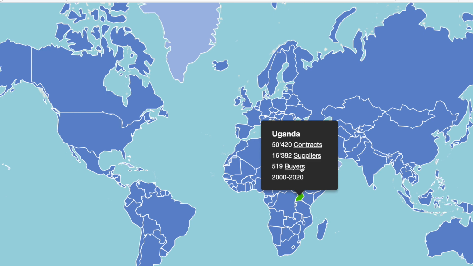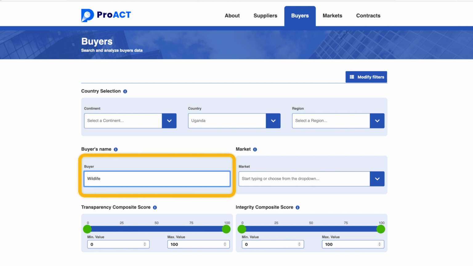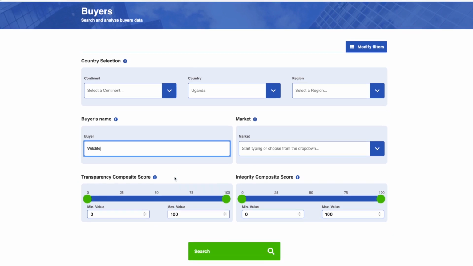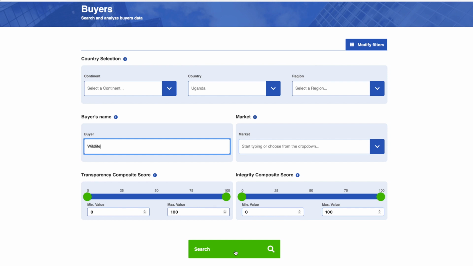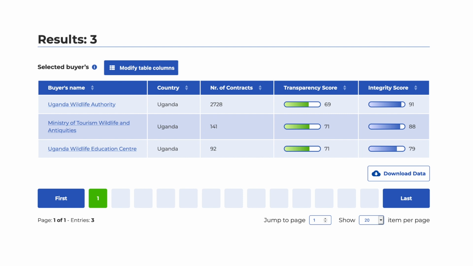For instance, click on buyer to explore the buyers in Uganda further. Let's say you are interested in a procuring entity in wildlife in Uganda. Type wildlife in the name in the search bar called buyer's name. Click on the green search tab to see results. The results display the potential buyers with this name and the number of contracts awarded to them. And based on these contracts, you can see the buyer's integrity and transparency score. We will show you what these mean in practice.